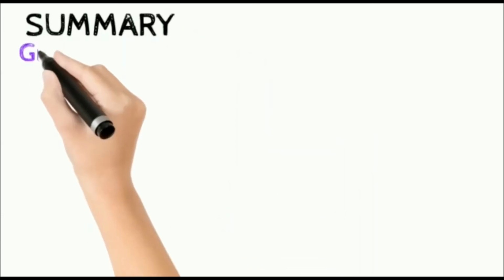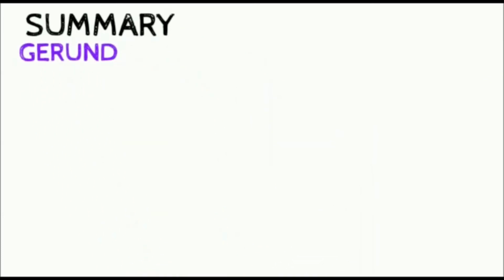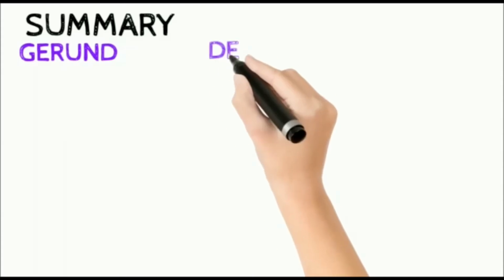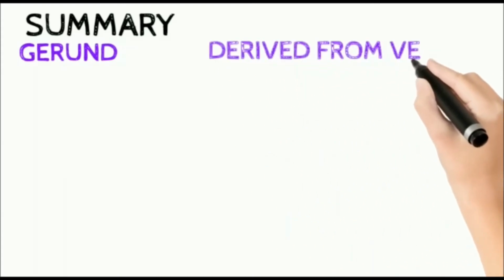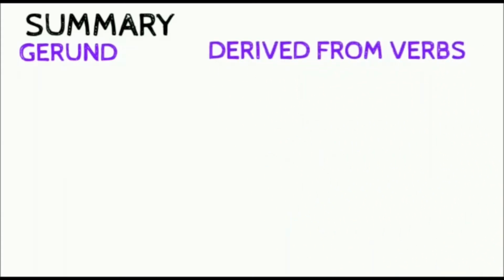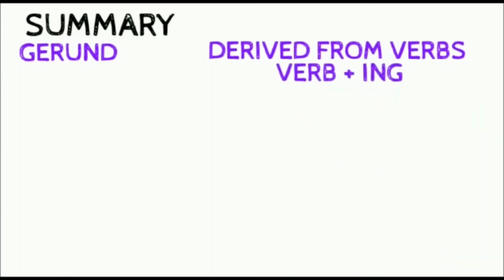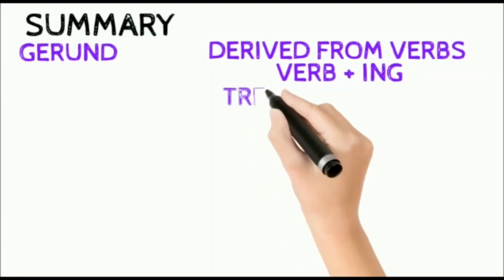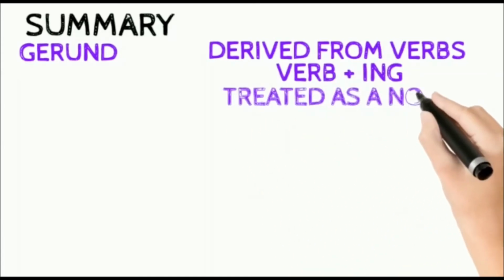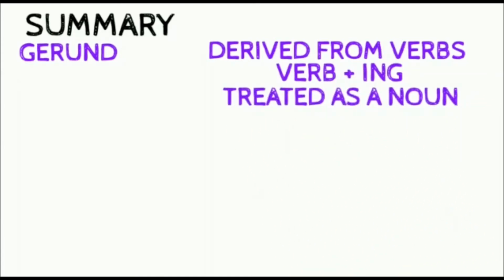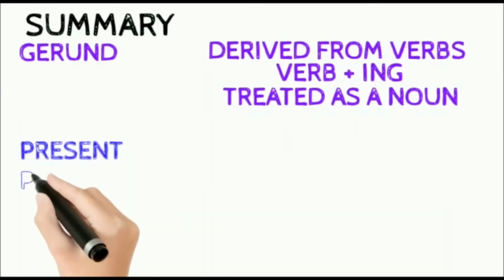Summary of present participle, past participle, and gerunds. Gerunds are derived from verbs. It is formed by adding ing to the verb. It is considered to be a noun. It is not treated as a verb.